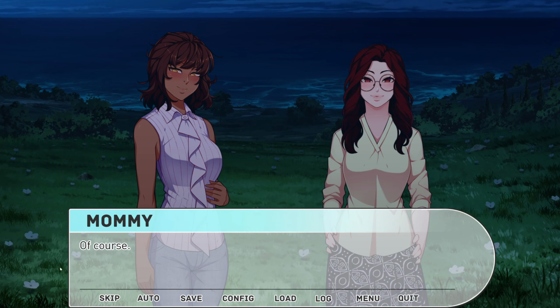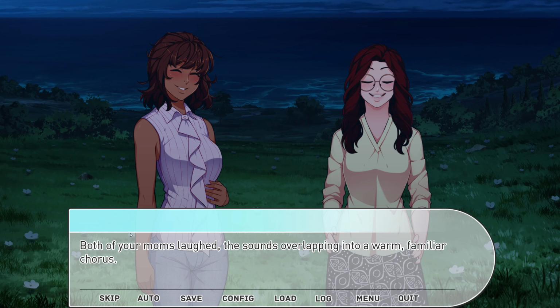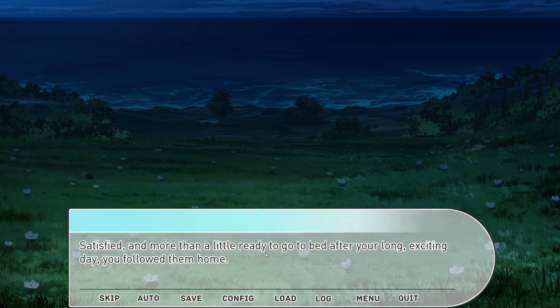I can show him my stuff." "Of course." Both of your moms laughed, the sounds overlapping into one familiar chorus. Mommy put her arm around your shoulder and led you towards the path. Satisfied and more than a little ready to go to bed after a long, exciting day, you followed them home.